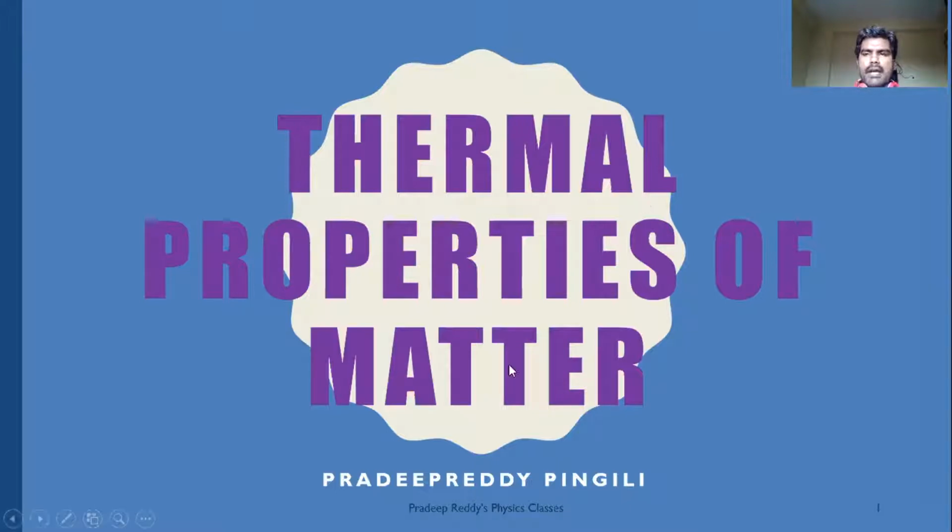Thermal properties of matter mean that when you are taking any matter, like liquid state or gaseous state or solid state, and you are subjecting it to heat energy, what are the effects it causes?